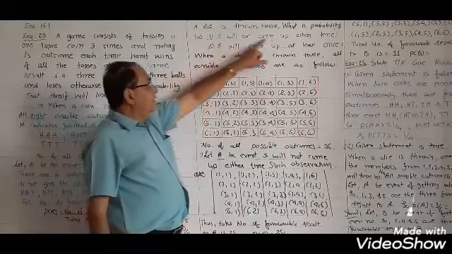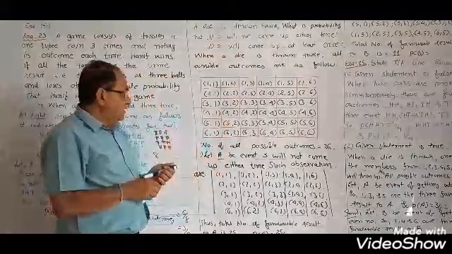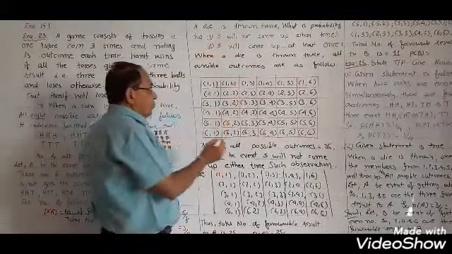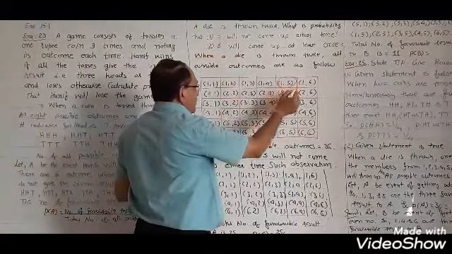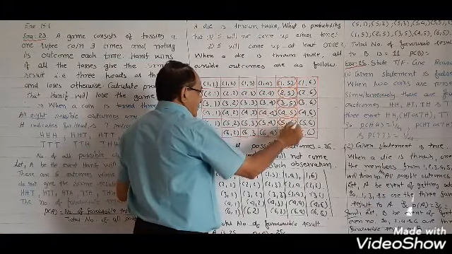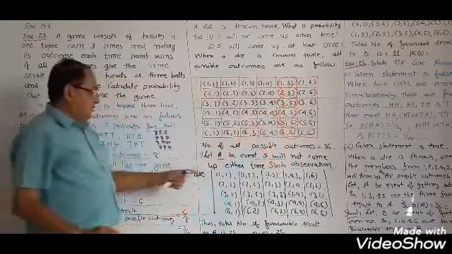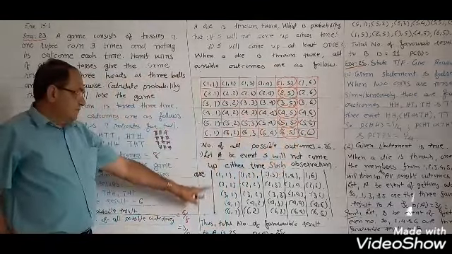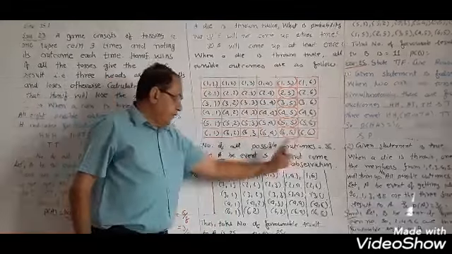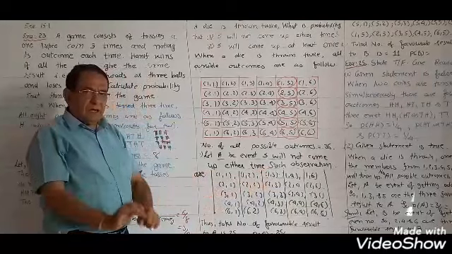Now 5 will not come up. I do not want 5 anywhere. Which of these? So 5 is here, here, here, here, here, and all this line. If I cut it, the remaining is here. Let A be the event that 5 will not come up either time.